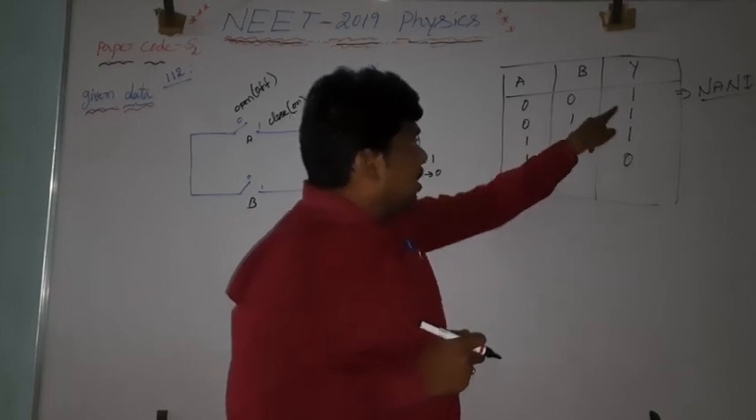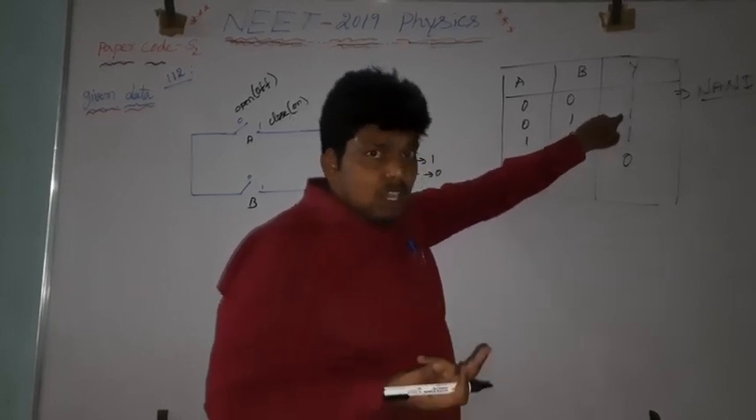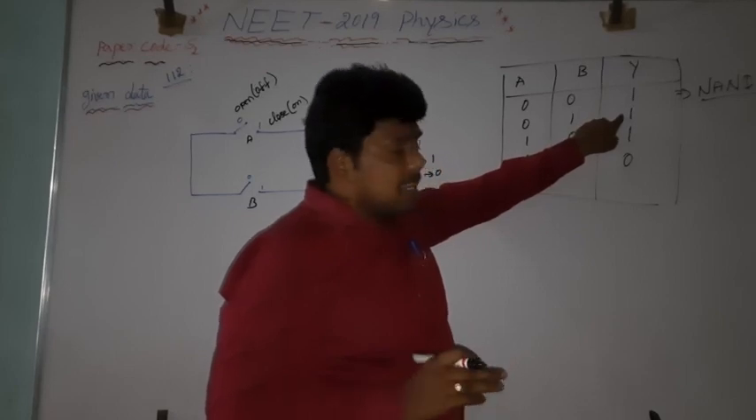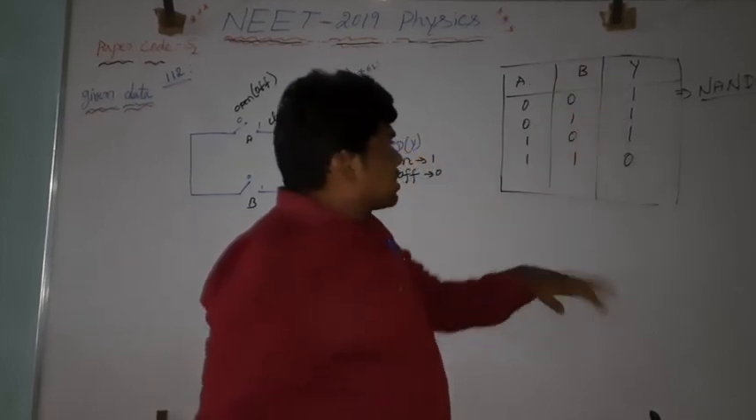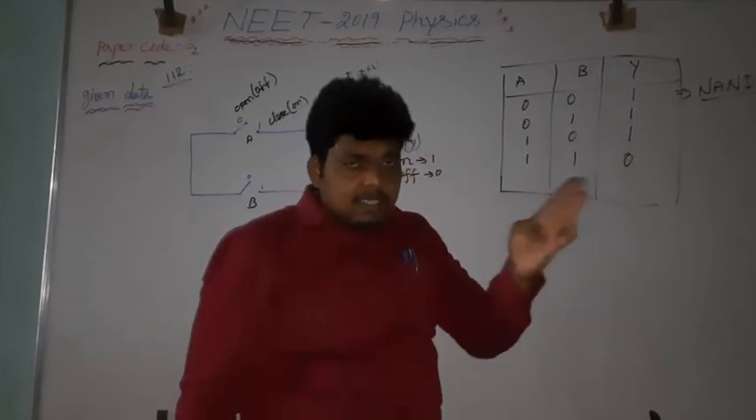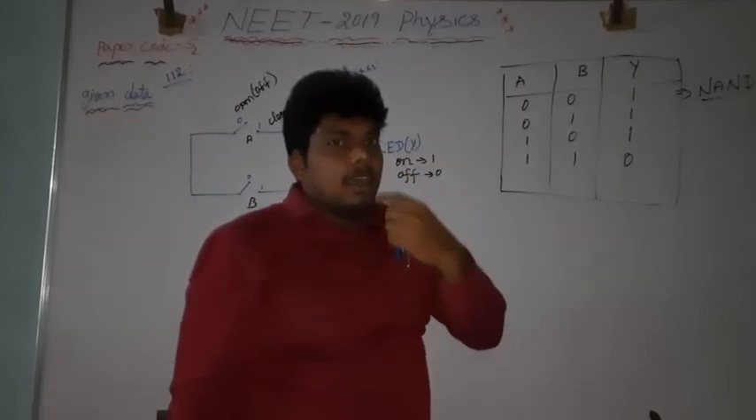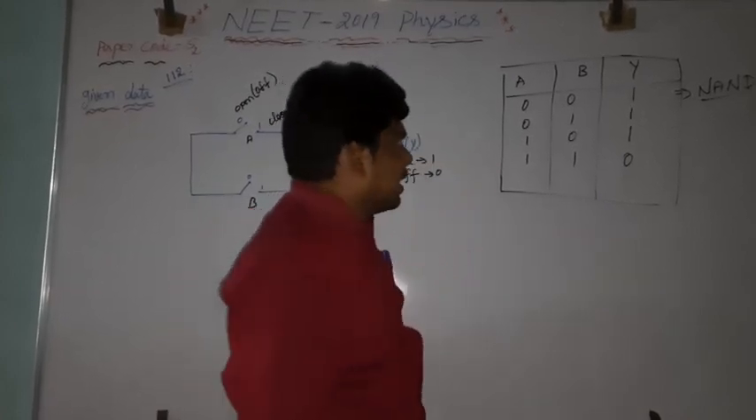0, 1. For NOR gate, what will we get here? 0. But here 0 is there? No, 1 is there. Means that it is not the NOR gate. It is not the AND gate, it is not the OR gate, it is not the NOR gate. The final, fourth one is NAND gate.